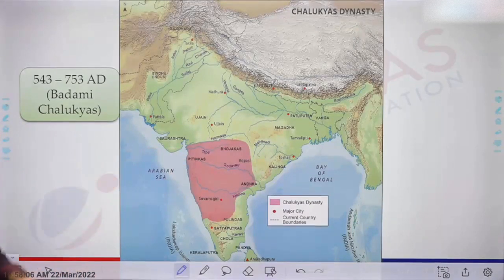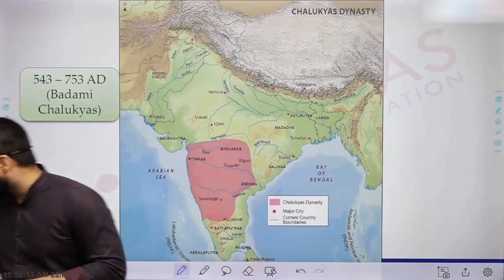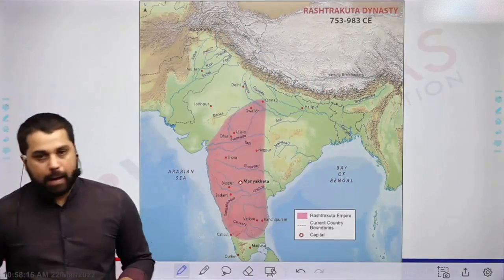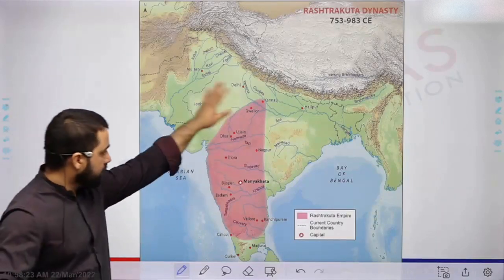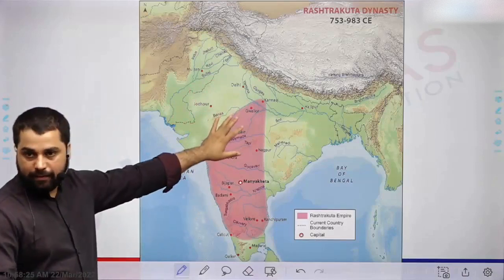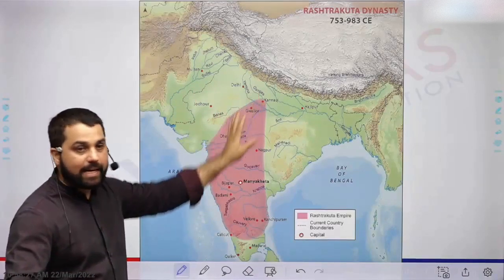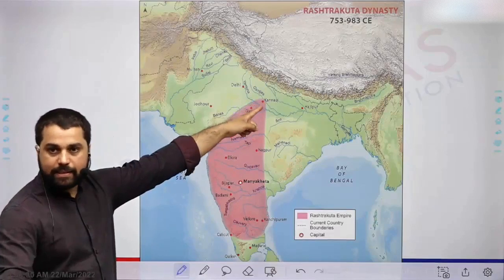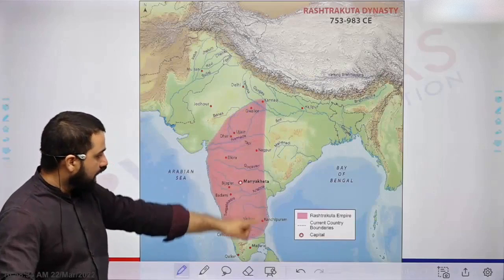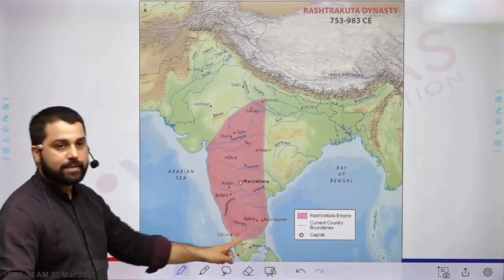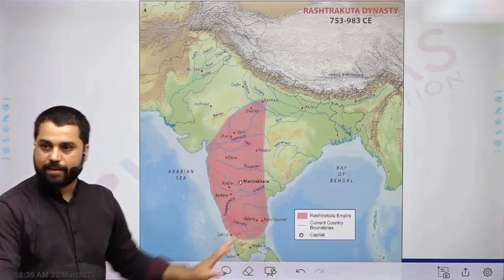So Chalukyas emerged victorious, but this victory is also short-lived because they were replaced by their own feudatories who were called Rashtrakutas. This map here represents the Rashtrakuta dynasty which ruled from the 8th to 9th century. Again, a significant part of the Deccan area, but not only the Deccan, also part of northern territory as far as Kannauj. You can see Kannauj, which was the capital of Harsha. So as far as Kannauj, and it also included the entire Pallavan territory.